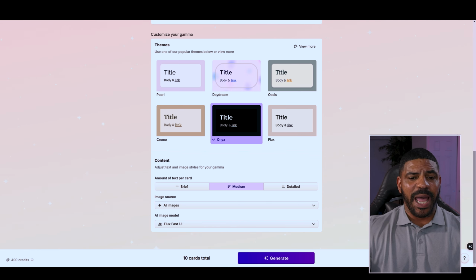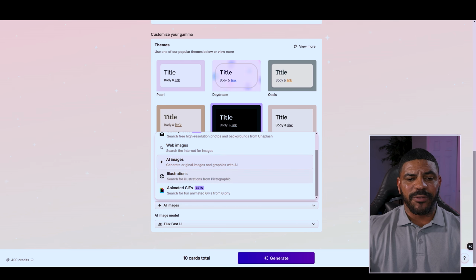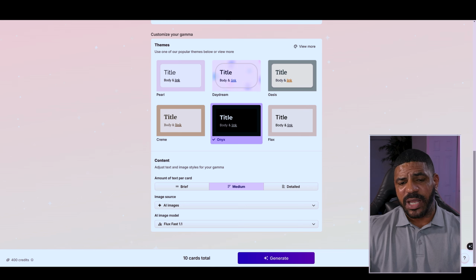And then down here, it's going to ask me, how do I want my cards to look? Do I want them brief? Do I want them medium? Or do I want them very detailed? And then they have AI image sources right here that you can choose. You can also have the stock photo options. And then they have a couple different selections that you can choose from. But for this example, we're just going to keep everything very simple. I'm going to leave this on medium. And then the next thing I'm going to do is click on Generate.